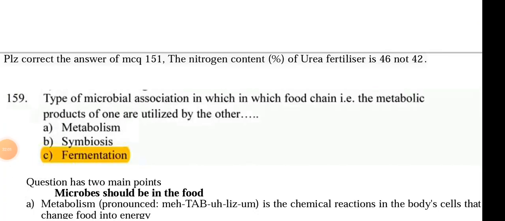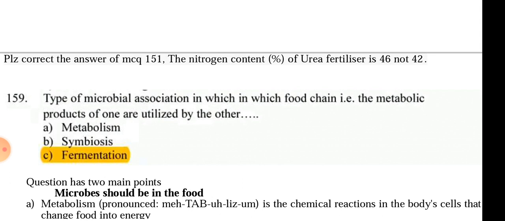In the previous video there was a question in which I had said mistakenly that the amount of nitrogen in fertilizer is 42%, and it was the wrong answer. The actual concentration of nitrogen in fertilizer is 46%. Nitrogen is present in urea at 46%. 42% is the wrong answer. 42% is not the concentration of nitrogen in urea, it is 46%.